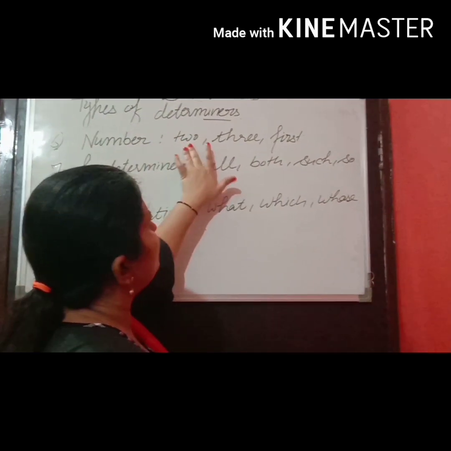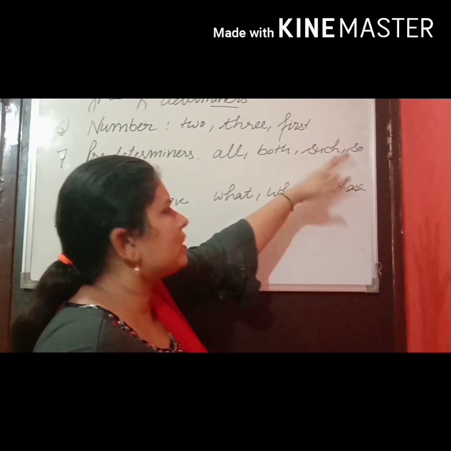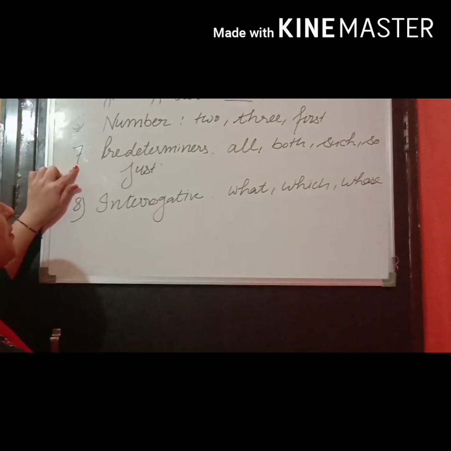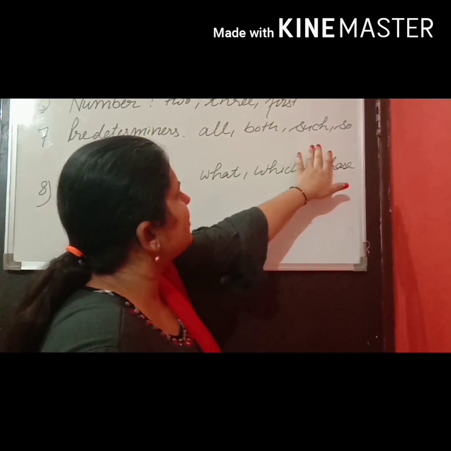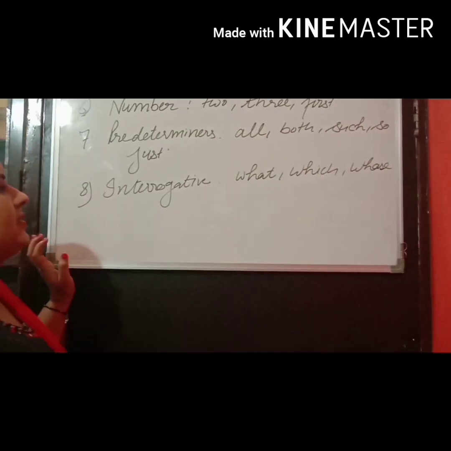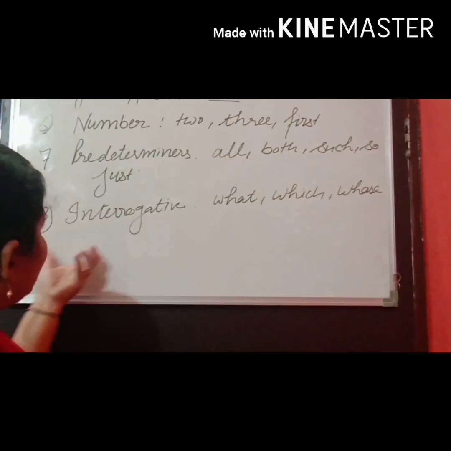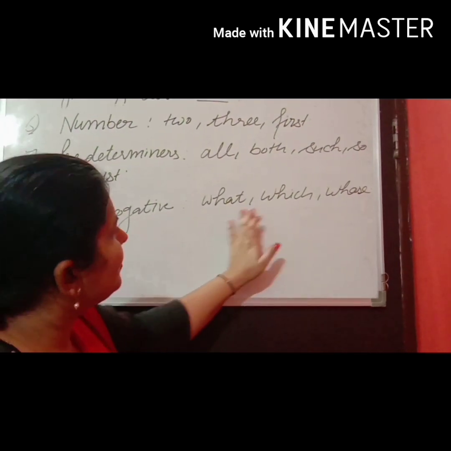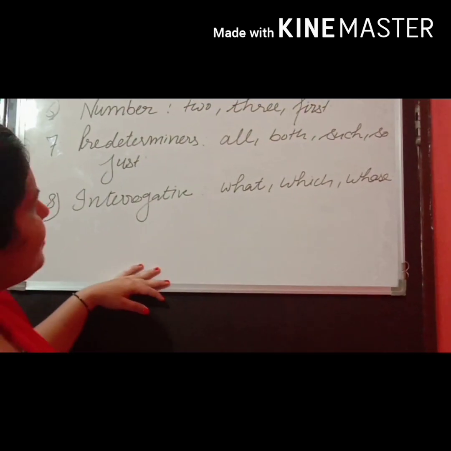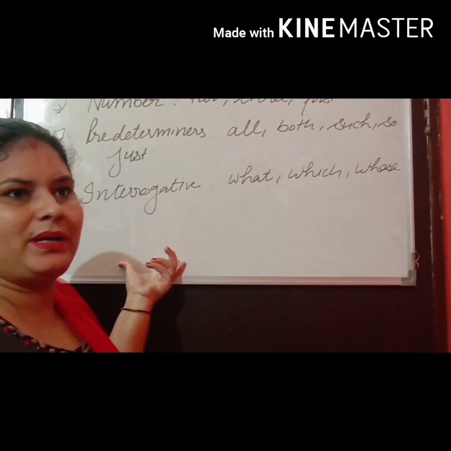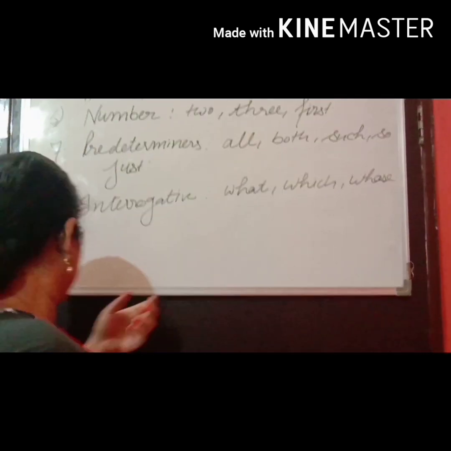For example, 2, 3, first, fourth, whatever. Seventh is predeterminers, that are all, both, such, so and just. And the last, not the least, interrogative, that is what, which and whose. Today we will discuss only the first part of determiner, that is articles.